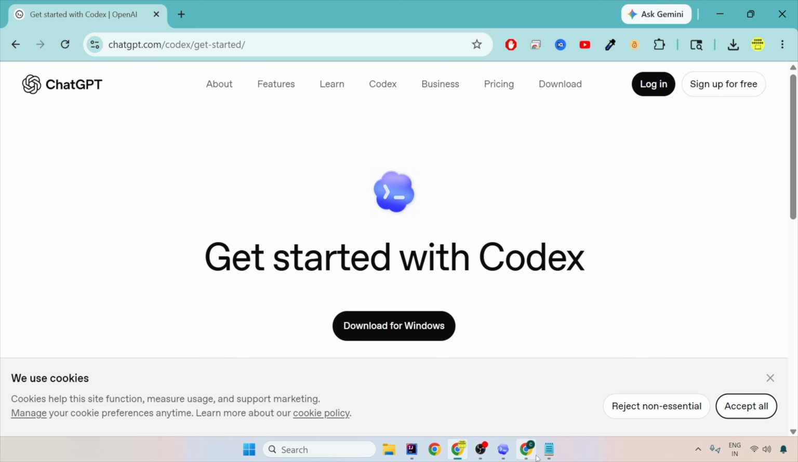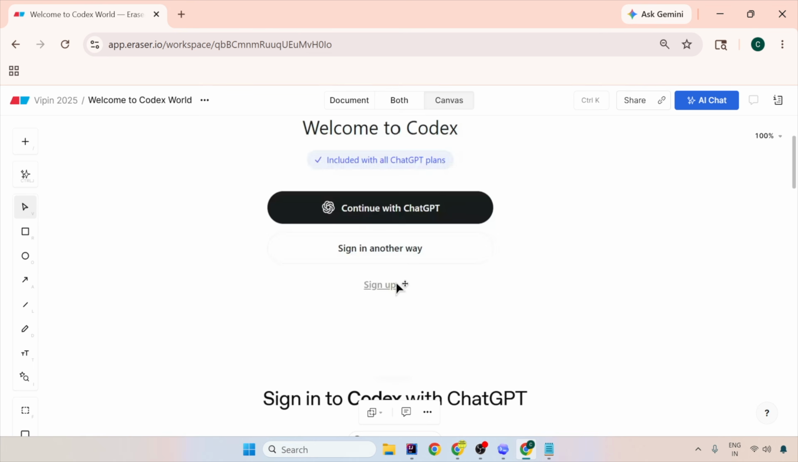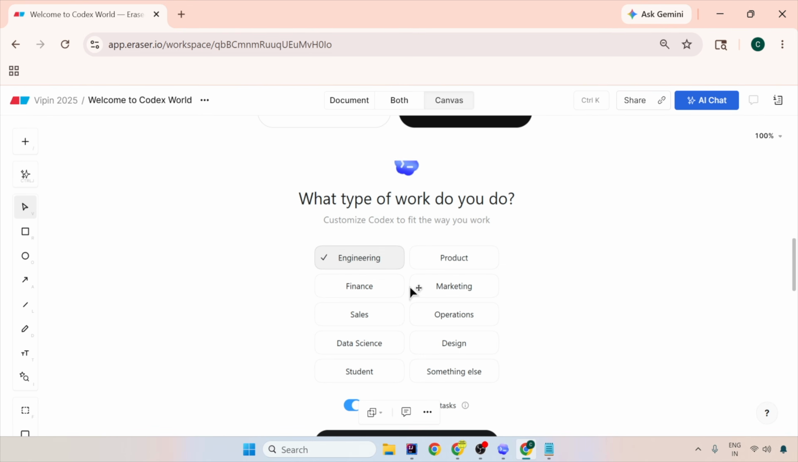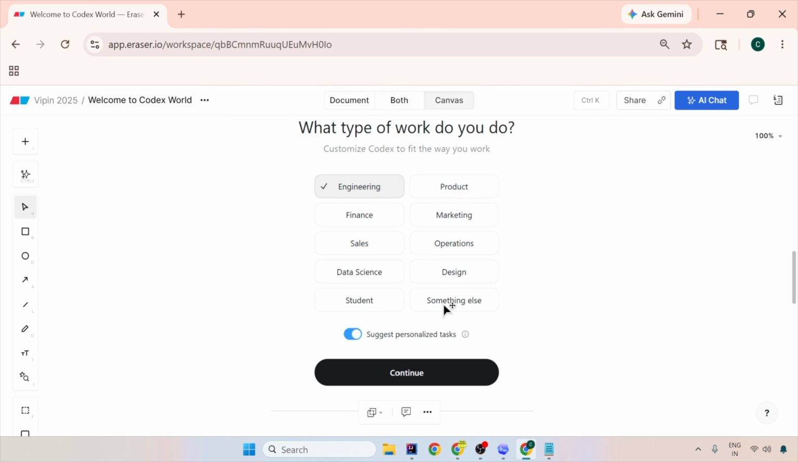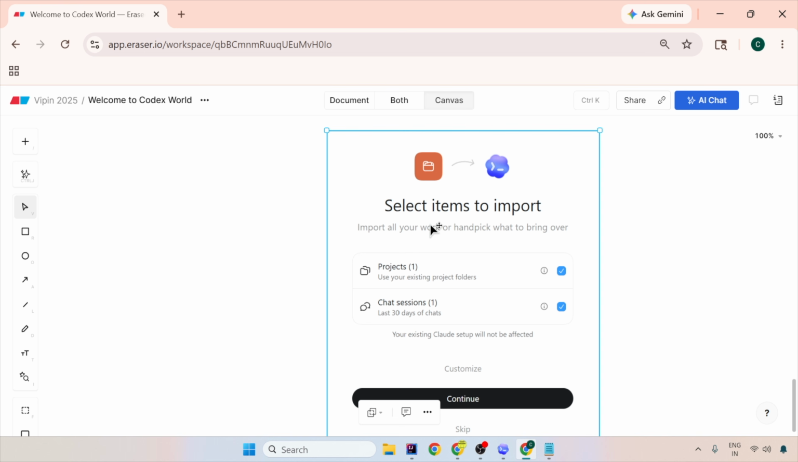Even before you reach that, there were multiple steps. Let me show those steps to you. You continue with GPT, and when you click on continue with GPT, it will ask you to sign in. You click on continue with the account where your Go account is. Now you check what type of work you want to do. Then it also asks if you want to bring in work. Basically, it is trying to get the context from other AI apps, for example Claude. If you had Gemini also, even Gemini would come as an option here.